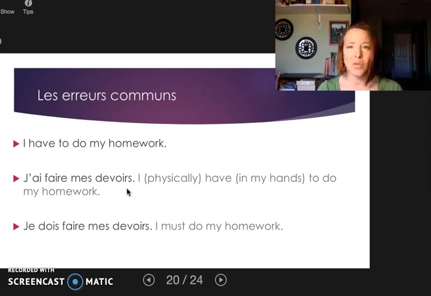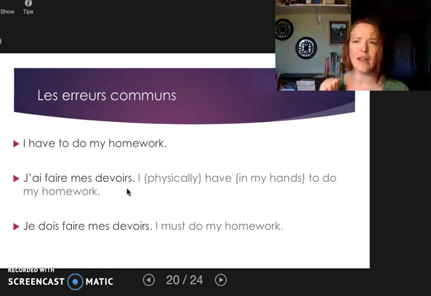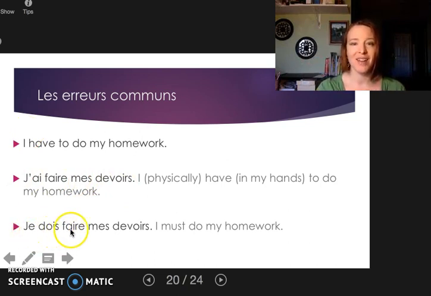And we also have to be careful because avoir can be used as an auxiliary verb for the passé composé. So if we use it wrong, it sounds like you've already done this thing. Not that you have to do this thing, but you did it in the past. So we want to be careful with that. So if we want to say I have to do my homework, we want je dois faire, infinitive, mes devoirs.